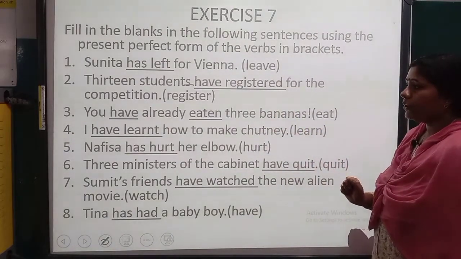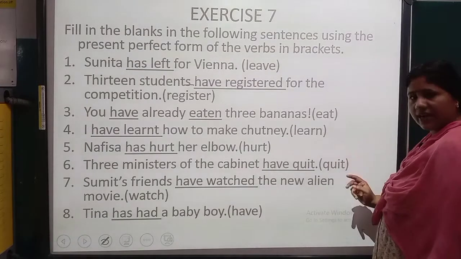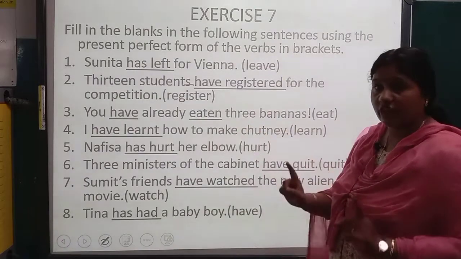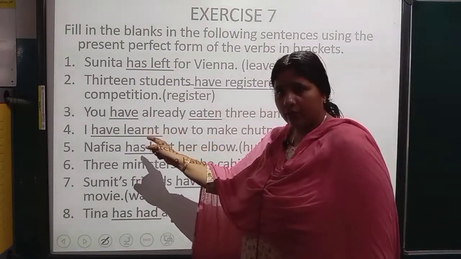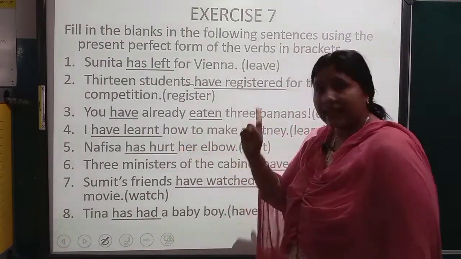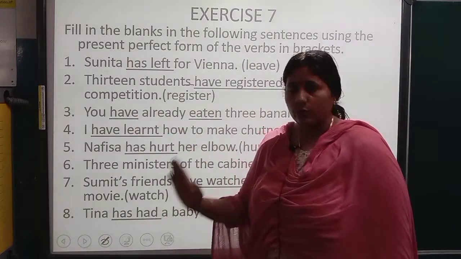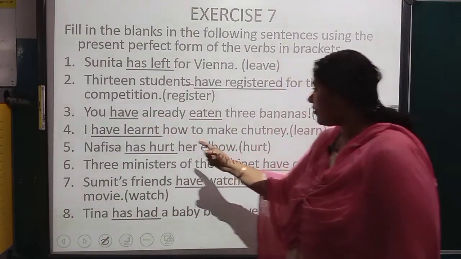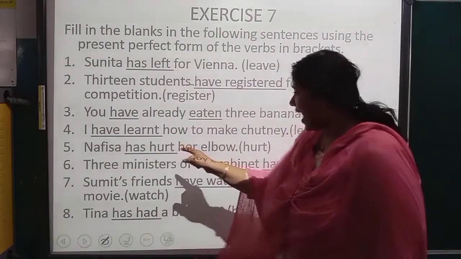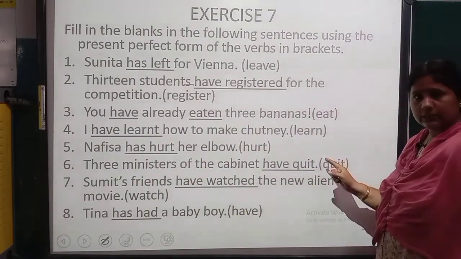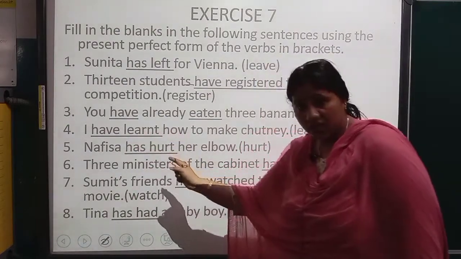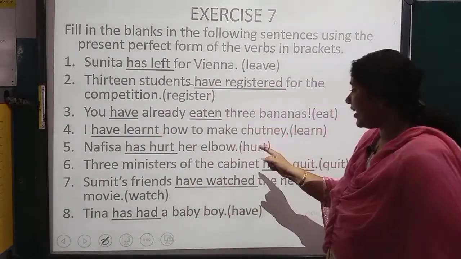Next. You dash already dash 3 bananas. Eat, ate, eaten. So eaten is V3 form. So you may stand for singular or plural. So here you have already, like I exceptional case, you also exceptional case. With you, you will always use have. You have already eaten 3 bananas. Next, I dash how to make chutney. Learn. So I have told you, with I always have. I have learned how to make chutney.